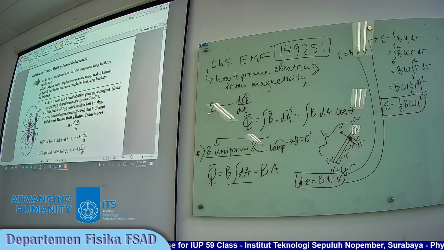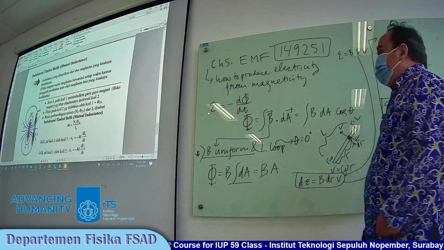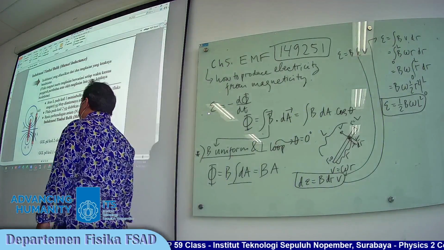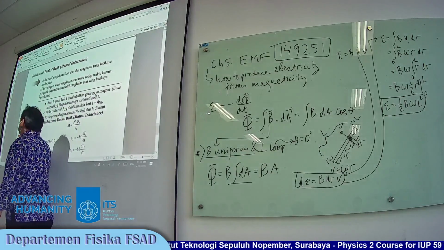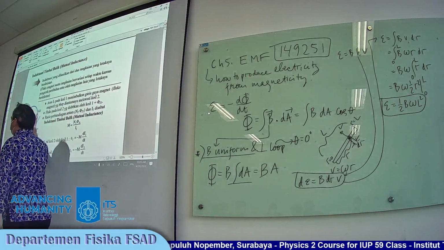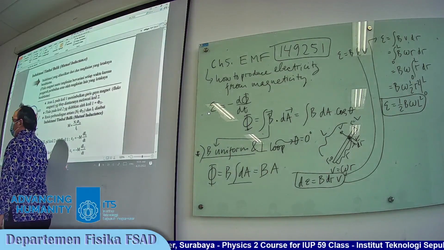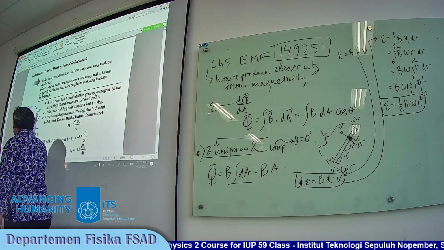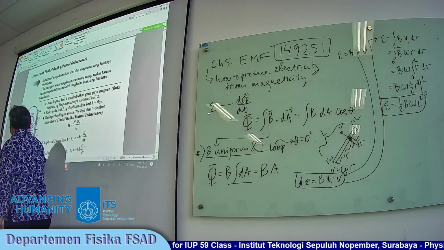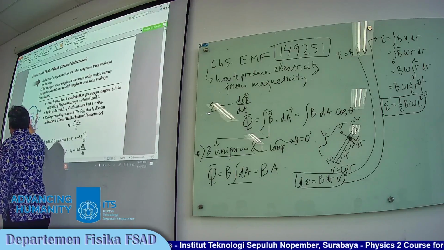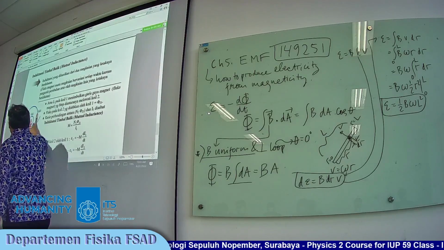And it is the last one, the mutual inductance. It happens when there are two coils. The two coils interfere with each other. Each coil or each wire has its own current, this I1 and I2.